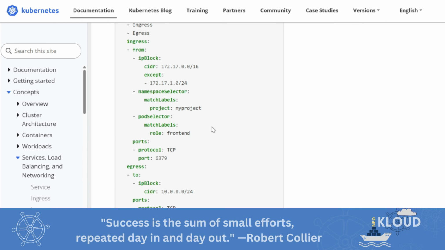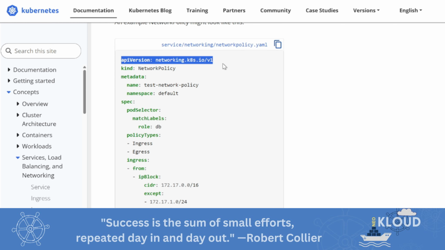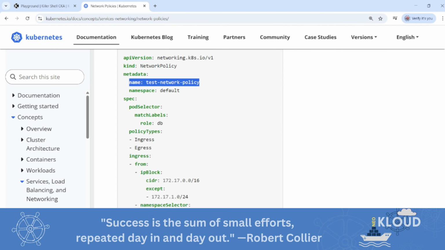So how do we control this? This is where network policies come into the picture. The API version is networking.k8s.io/v1. Kind is NetworkPolicy. Metadata name is test-network-policy, meaning the name of this policy. What is the name of this policy? It is test-network-policy.